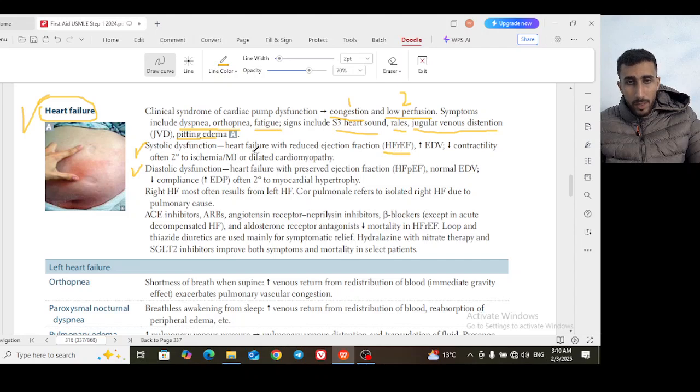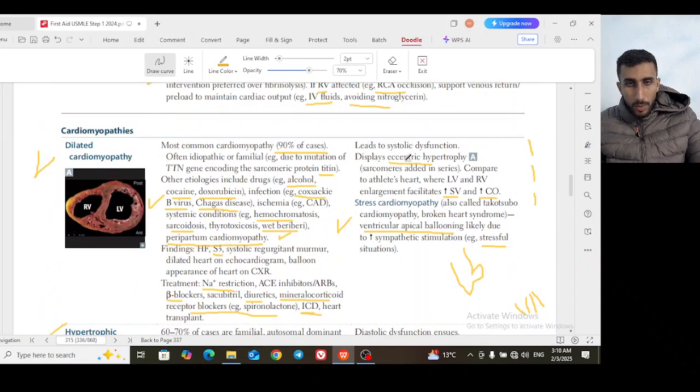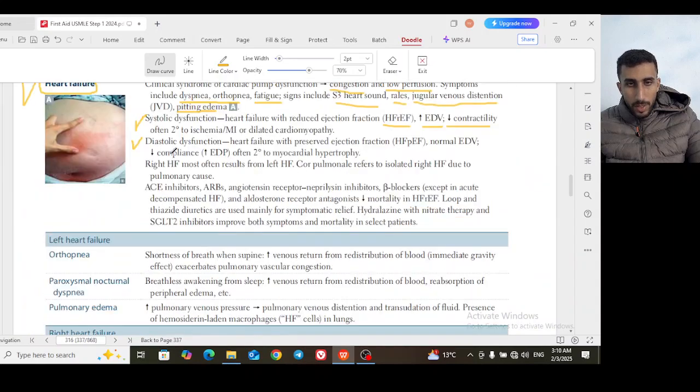If the heart failure has a reduced ejection fraction, that means the end-diastolic volume will be increased. The heart is not ejecting blood, so at the end of diastole there is a lot of blood left over, so you will have increased end-diastolic volume, and also decreased contractility in HFrEF. This is often secondary to ischemia, MI, or dilated cardiomyopathy, which has a systolic dysfunction.